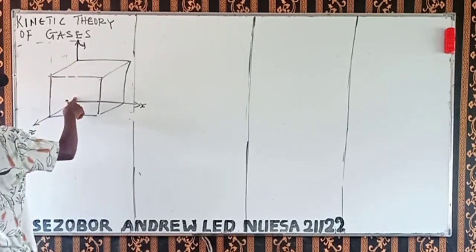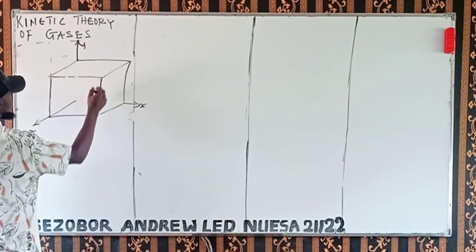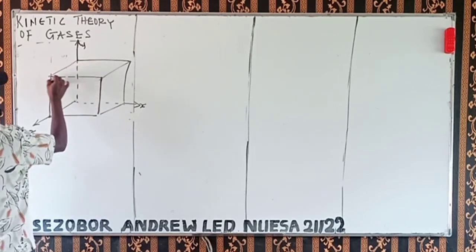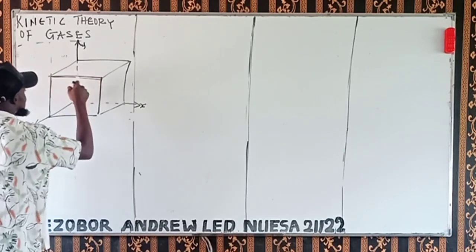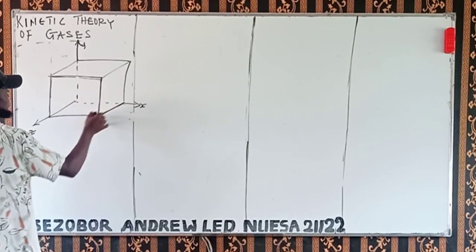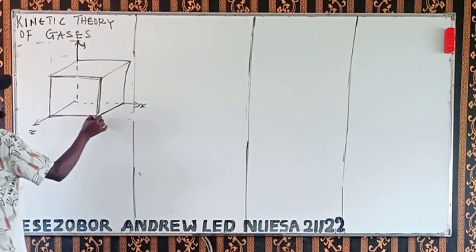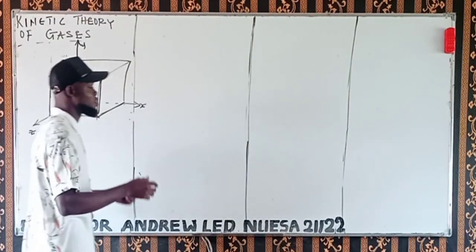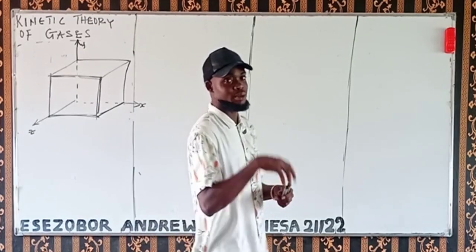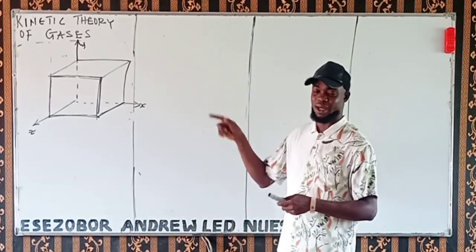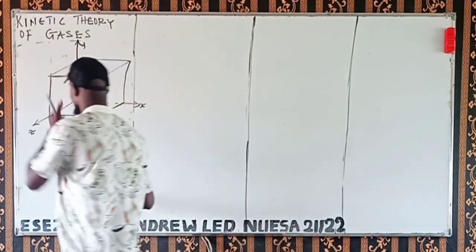Now this will not be seen again. This may not necessarily also be seen. So let's say we have this cube here, and inside this cube, we have numerous molecules of an ideal gas placed inside the cube. How am I going to calculate the pressure exerted by the ideal gas inside this cube now?